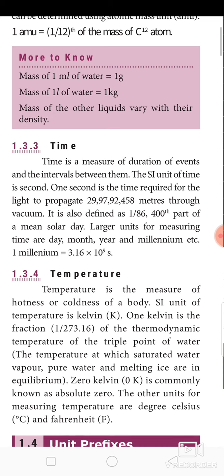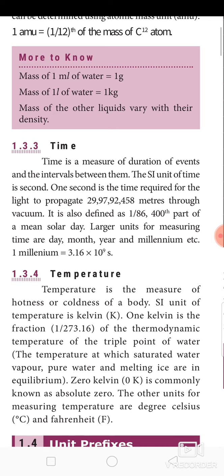It is also defined as 1/86,400th part of a mean solar day. Larger units for measuring time are day, month, year and millennium, etc. 1 millennium is equal to 3.16 × 10^9 second.